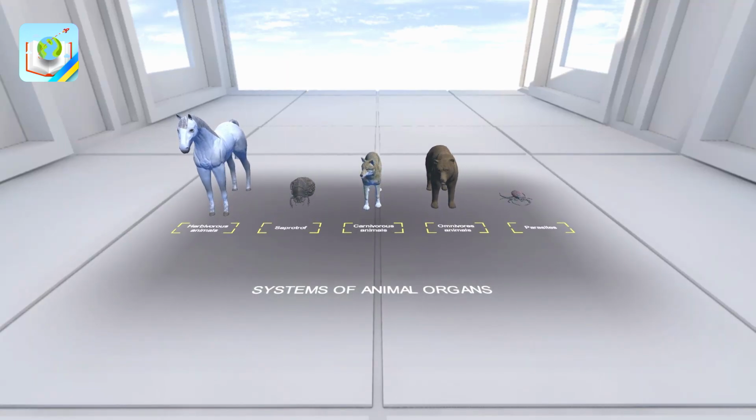Hello, today we will talk about animal organ systems. Animal cells do not have plastids or vacuoles filled with fluid. The absence of chloroplasts indicates that, unlike plants, animals themselves cannot create organic substances from inorganic ones. Hence, they are heterotrophs. Heterotrophs are organisms that consume ready-made organic substances, other organisms, their remains, or products of their vital activity.